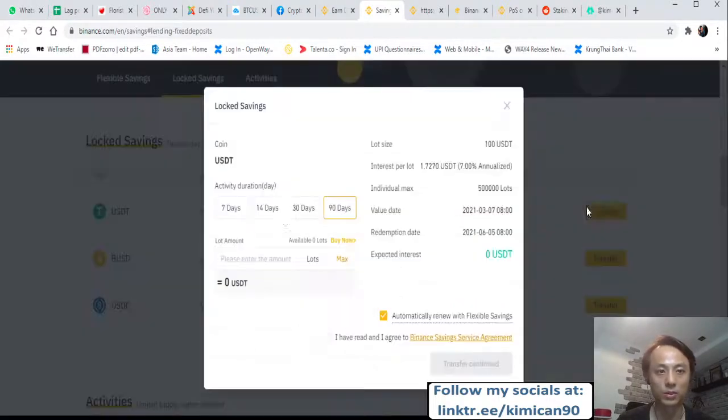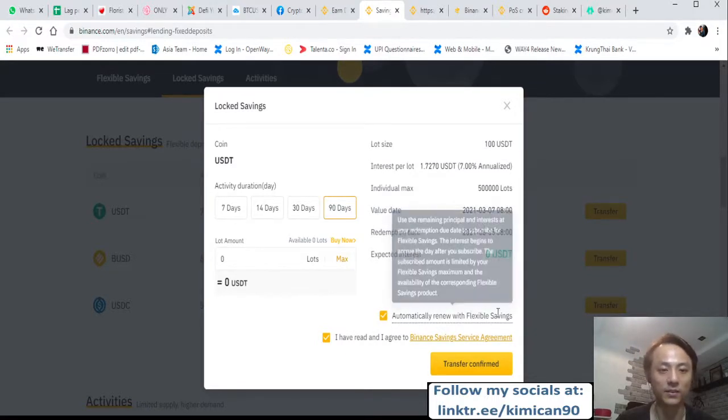So you can just do this: transfer, put max, put whatever amount you want to put here. There is some minimum, and then you press I agree, then you do transfer confirm. Okay, so they will actually put the date of the redemption, right? And you can also automatically renew the flexible savings here.